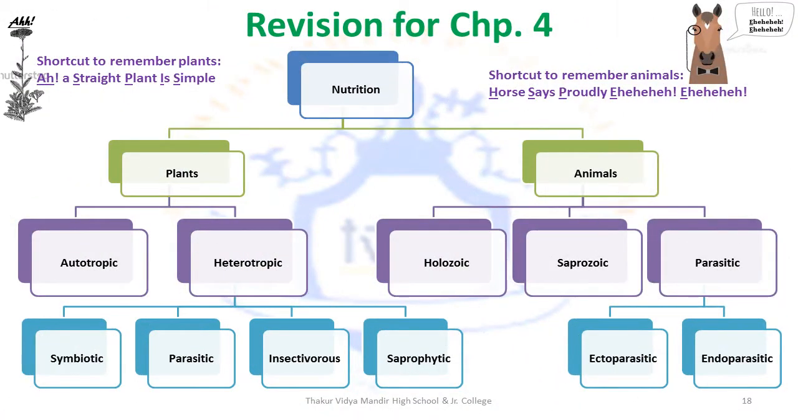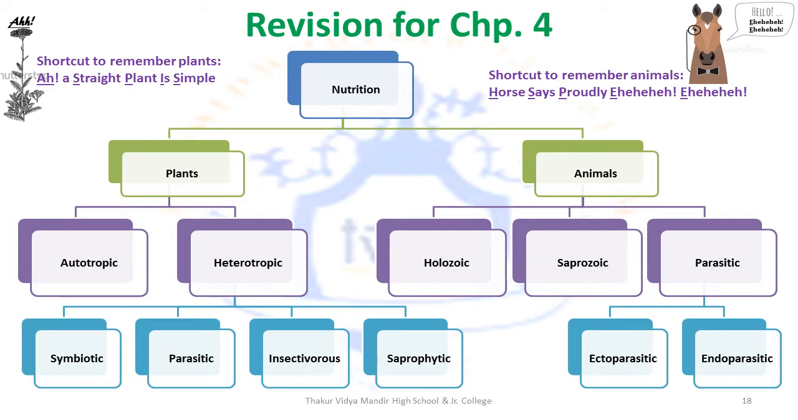Revision for chapter 4. The types of nutrition observed in plants and animals is given in a concise manner in this tree diagram. The shortcut to remember the nutrition observed in plants is: a straight plant is simple. A for autotrophic and H for heterotrophic. Now heterotrophic has four types that you will remember. S for symbiotic, P for parasitic, I for insectivorous, S for saprophytic.